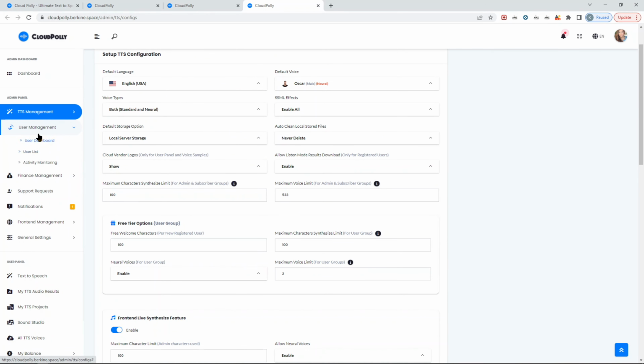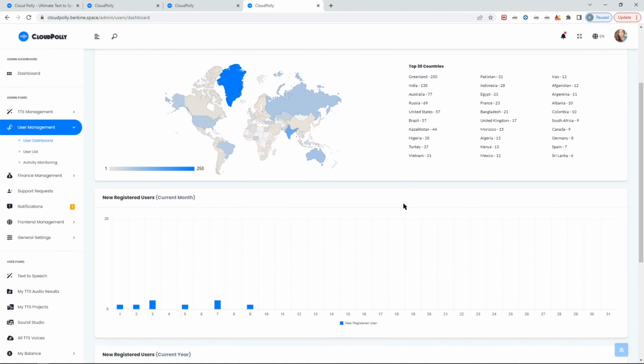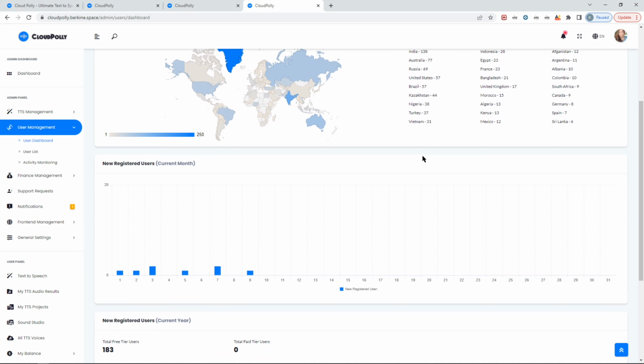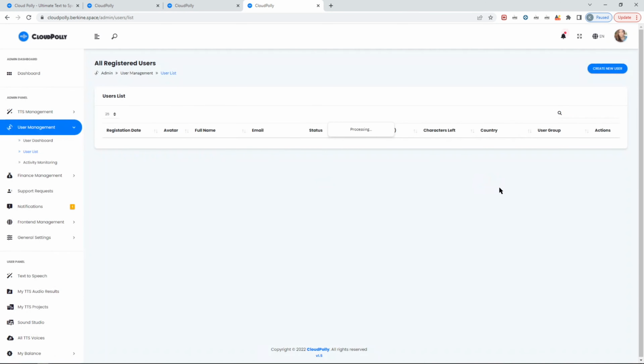The user management. So let me show you something. These are standard information in terms of your users, how many users there are, the number of subscribers, and where they're from. This is just some additional useful information that I added to give you some perspective in terms of where your users are connected. But let me show you something useful.